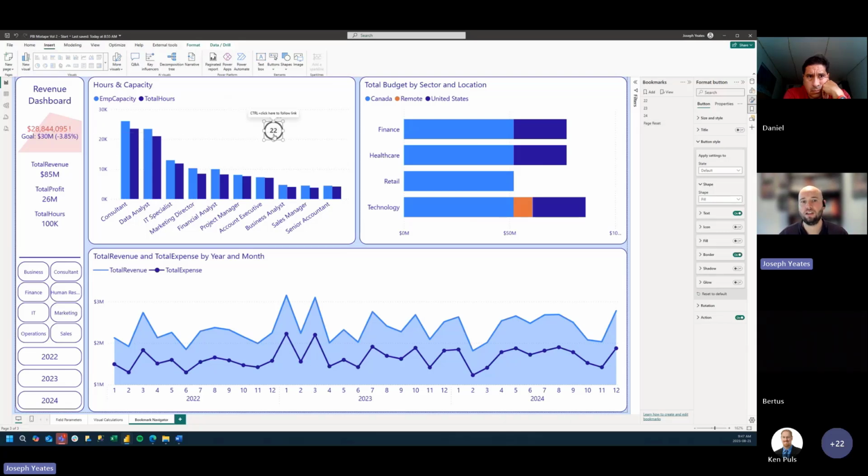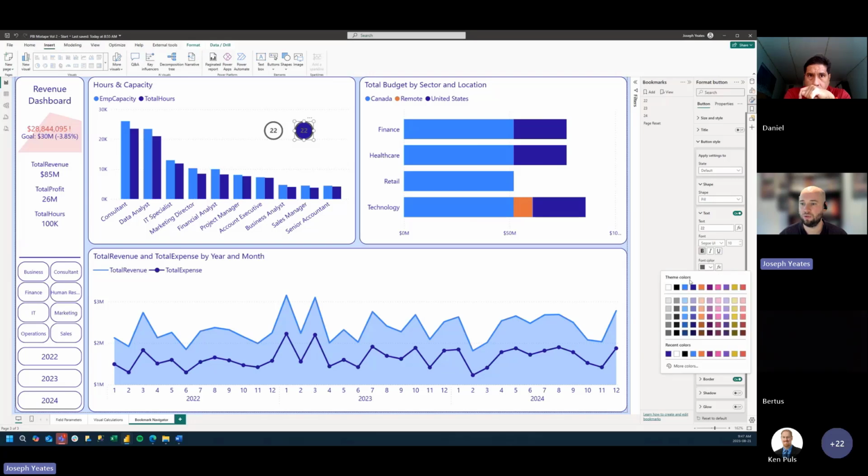So let's start here. How we have dealt with this in the past is we can create a different version of this same button. We can add a fill to this button, like a nice blue maybe, and change the text to white.